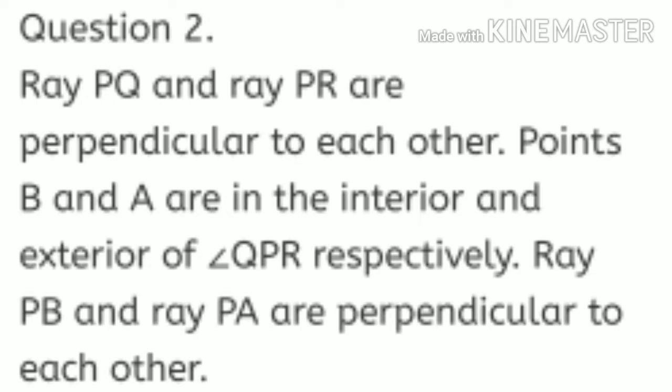Point B is in the interior of angle QPR and point A in the exterior of angle QPR. That means two rays are perpendicular to each other, and of the two points B and A, one is in the interior part of the angle and the point A in the exterior part of the angle. Ray PB and ray PA are perpendicular to each other, and the ray PA and PB formed by joining points A and B are also perpendicular to each other.